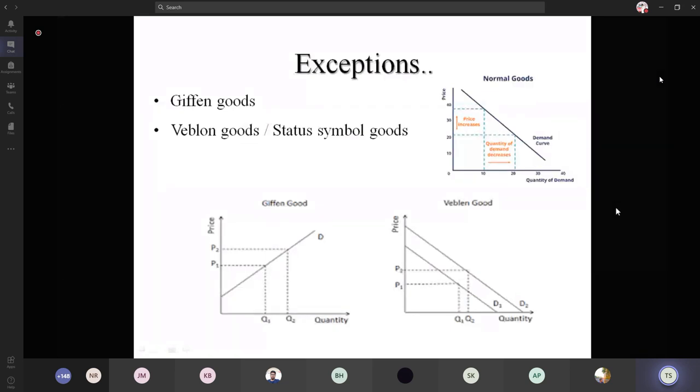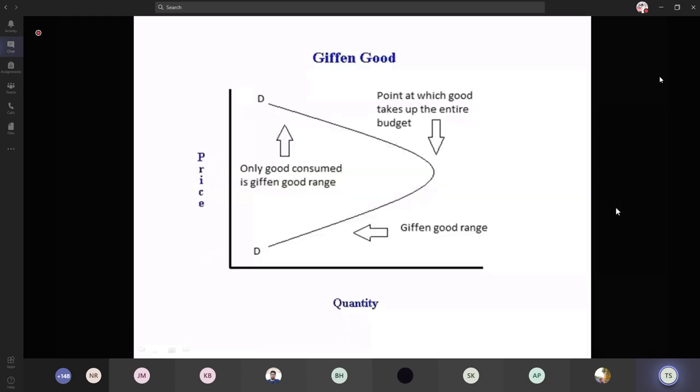This picture shows the actual diagram of the given commodity. It is a comparison between the given and the normal commodity. On the x-axis, the quantities are measured, and on the y-axis, the prices are measured. We have a curve which starts from D and ends in D. The first half is the part nearer to the origin.